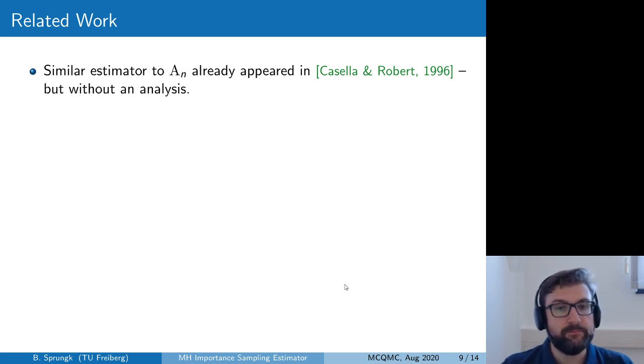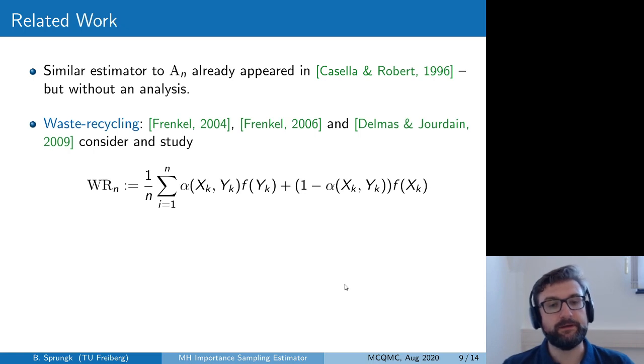A similar idea is the idea by Frenkel of waste recycling, where you use the values of f evaluated at the accepted states as well as at the proposed states in this convex combination. It was also later studied by Delmas and Jourdain.